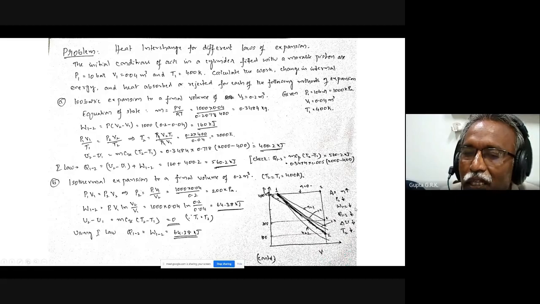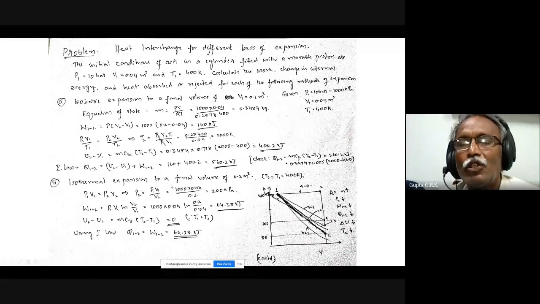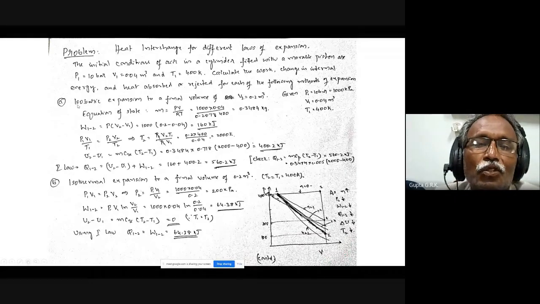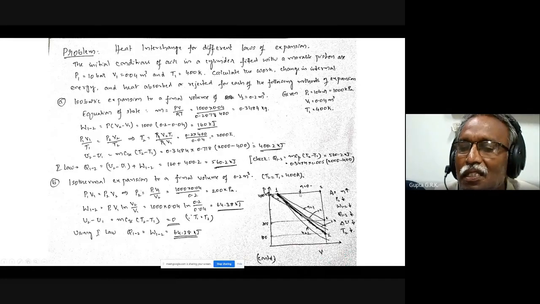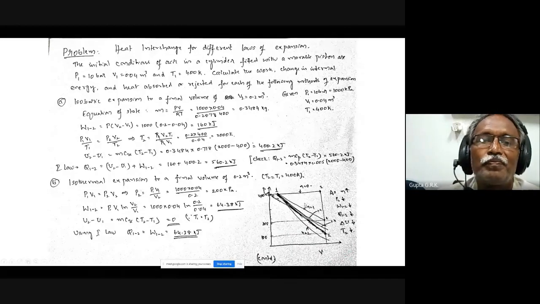So these things take place. We will see from the numerical values. First, isobaric expansion to a final volume of 0.2 meter cube. This is horizontal, and you can find out that the area under this curve will be maximum. That is, W12 will be maximum.